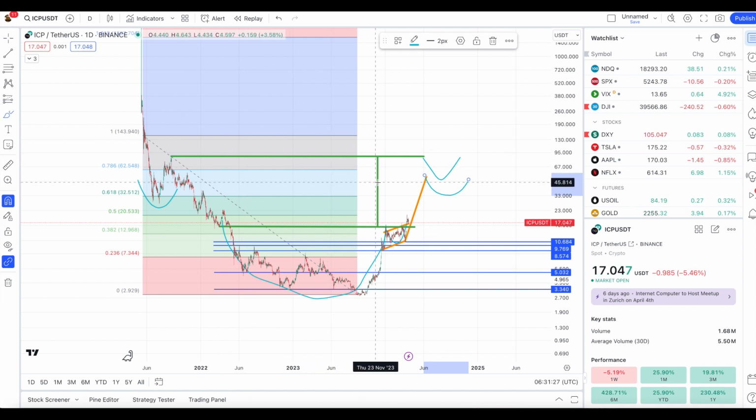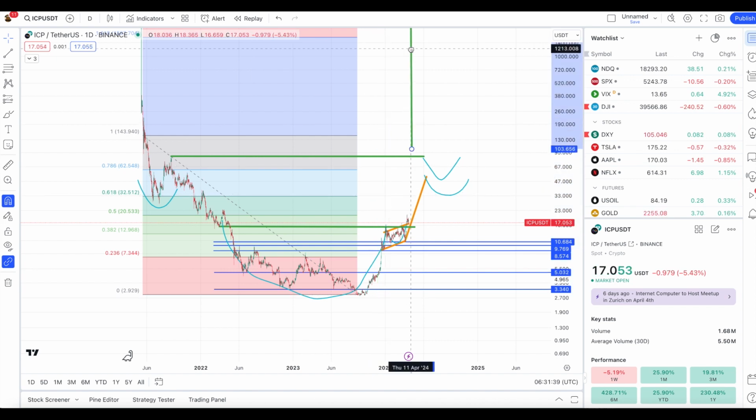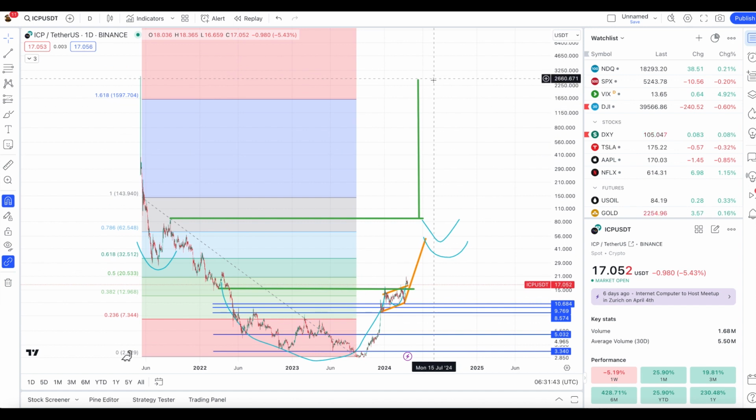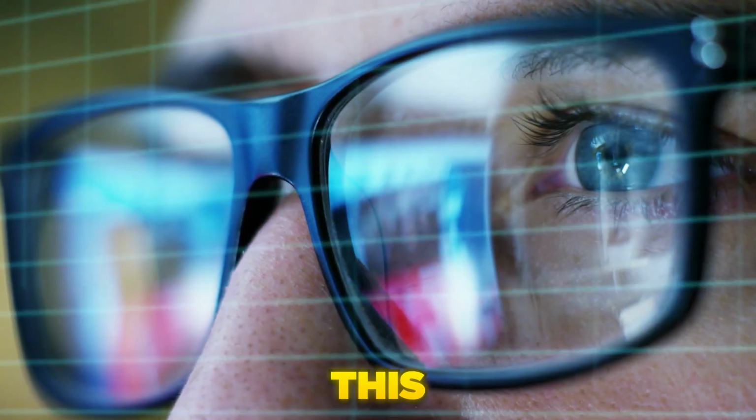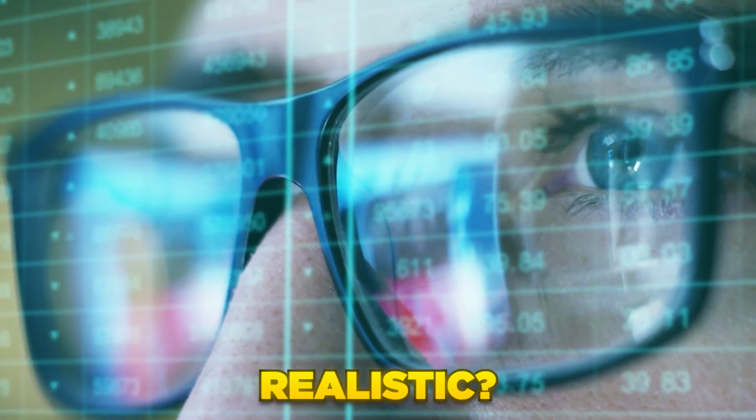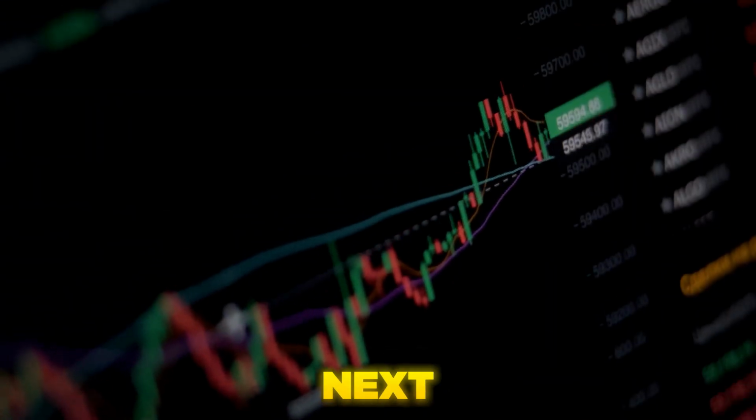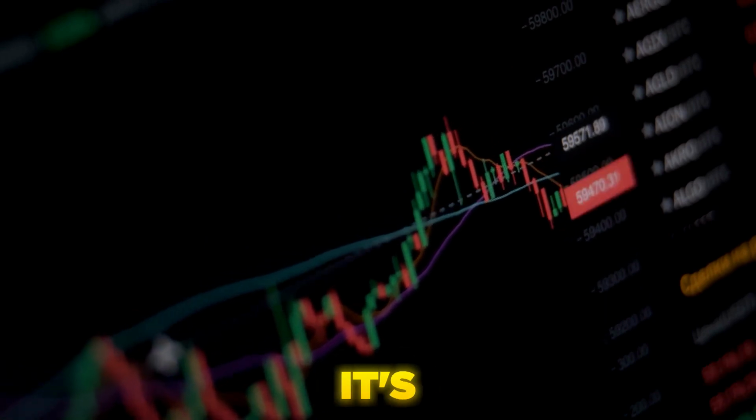So now you have to pull this technical target from this peak of the $86 mark, which is in the midterm, and then the long term could potentially take this up to roughly a $2,579 ICP target. Now, is this possible? Is this realistic? Could this be for the next bull run and not this bull run? It's definitely in the cards.